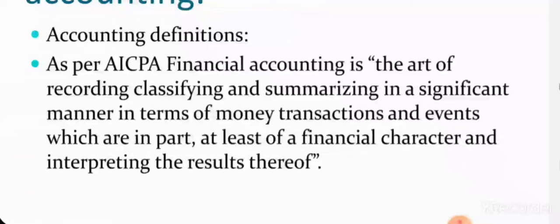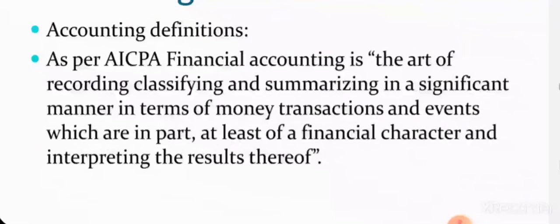Okay, so there are many terms involved in accounting. There is recording, then we have to classify, then summarizing, and finally that has to be interpreted so that we will get the results. According to AICPA, accounting is defined as an art of recording, then classifying and summarizing in a significant manner, in which all those transactions which are related to money will be recorded, classified and summarized. Then those will be interpreted so that we will receive the results.